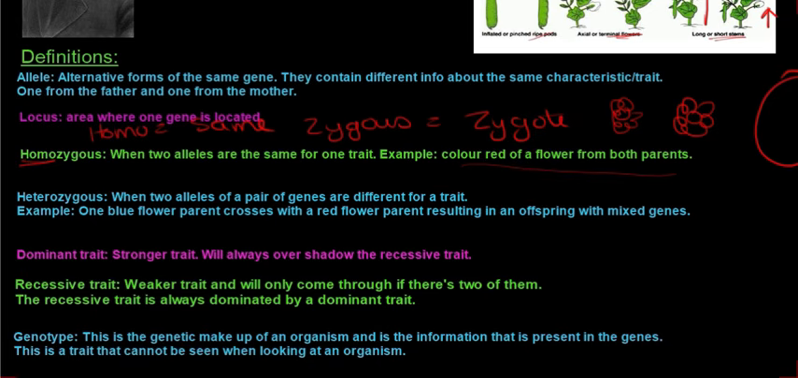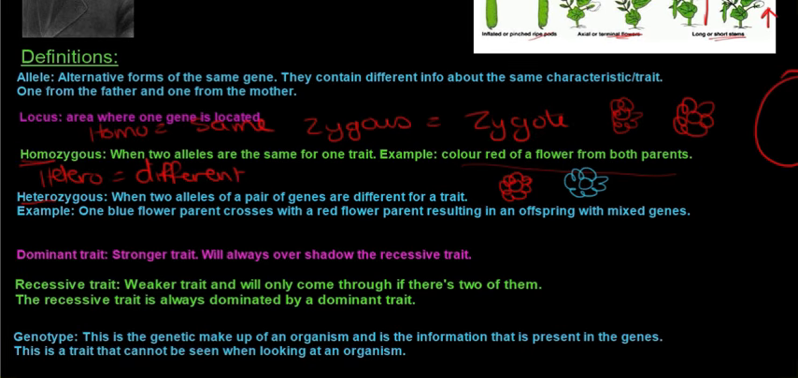Then heterozygous. Hetero means different, and zygous, you know what that means. When two alleles of a pair of genes are different for a trait, for example, one blue flower parent crosses with a red flower parent. You've got a parent that has the trait for a red flower, and a parent that has a trait for a blue flower. In this case, they are heterozygous because they are different.